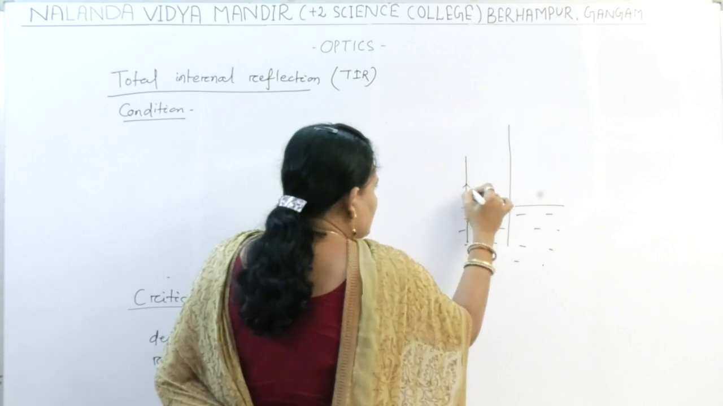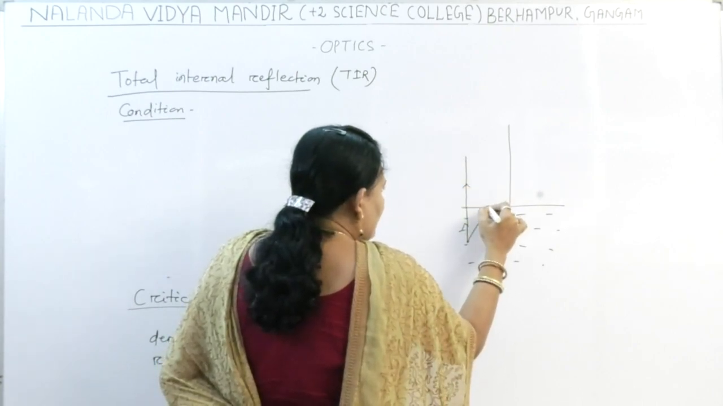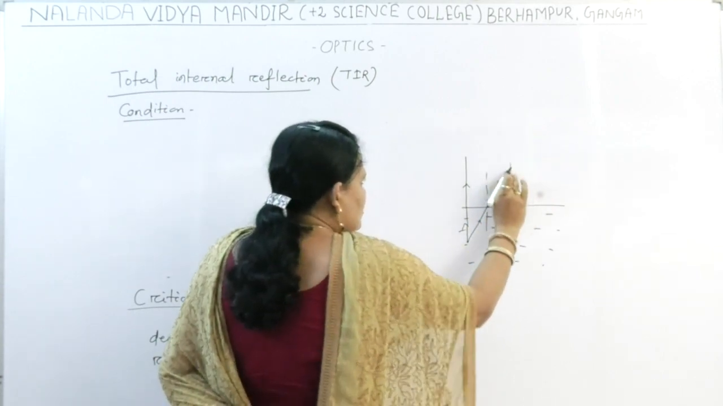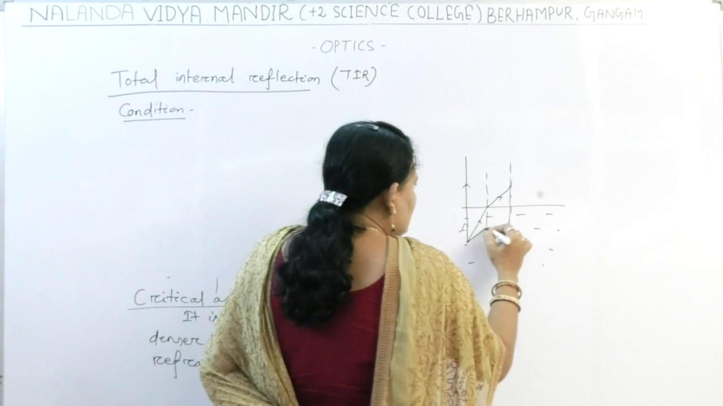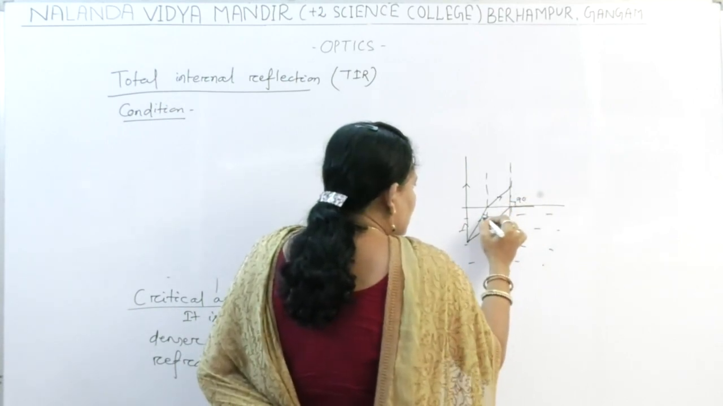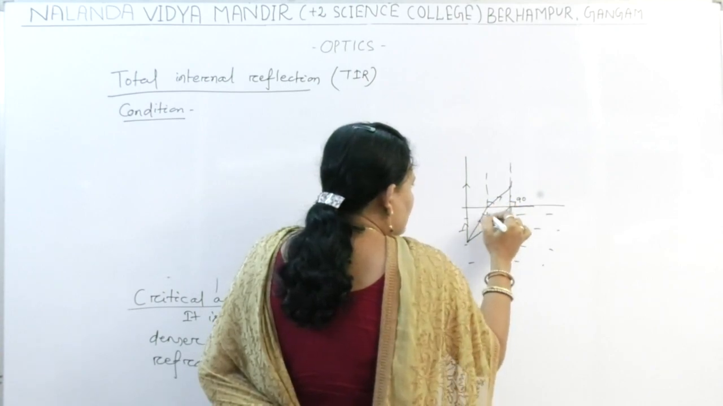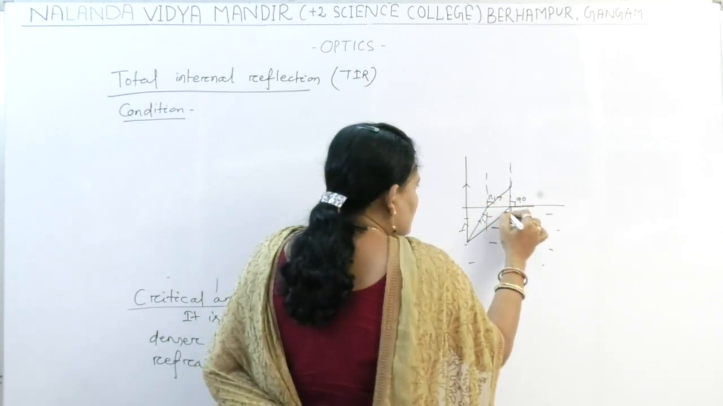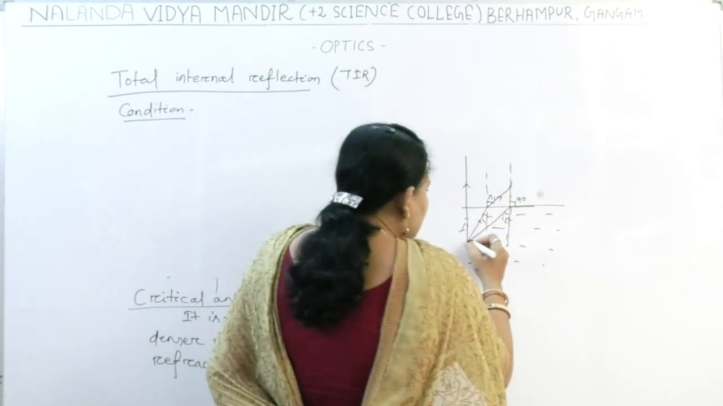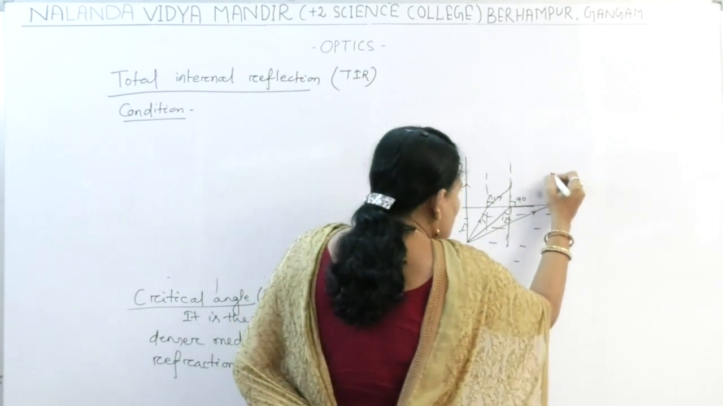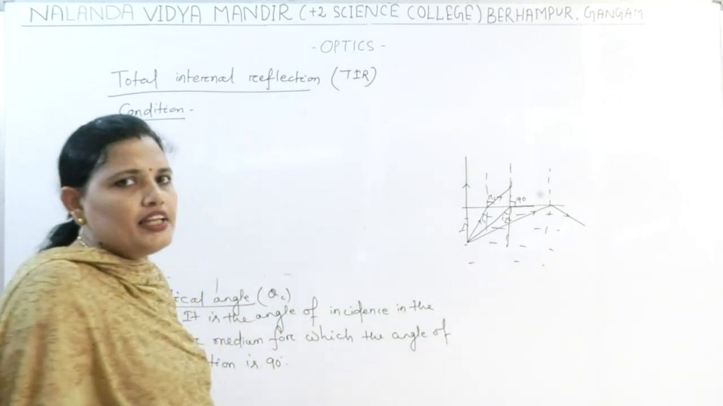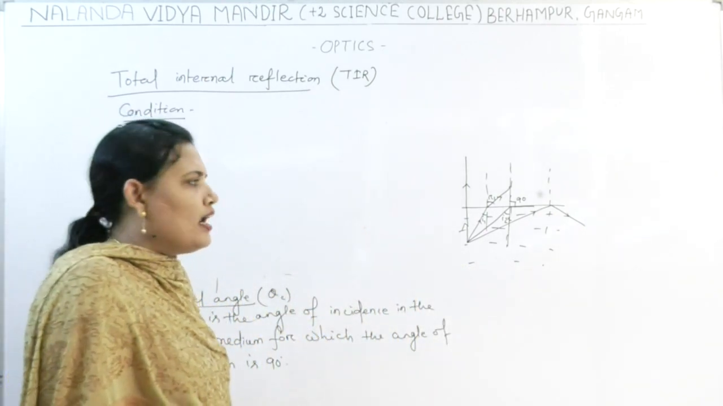Suppose this is the object. It will bend away from the normal. This is 90 degrees. I1, R1, I2 equals C. At this position the angle is known as the critical angle. If the angle of incidence is more than the critical angle, the ray will reflect into the same medium, and this is known as total internal reflection.